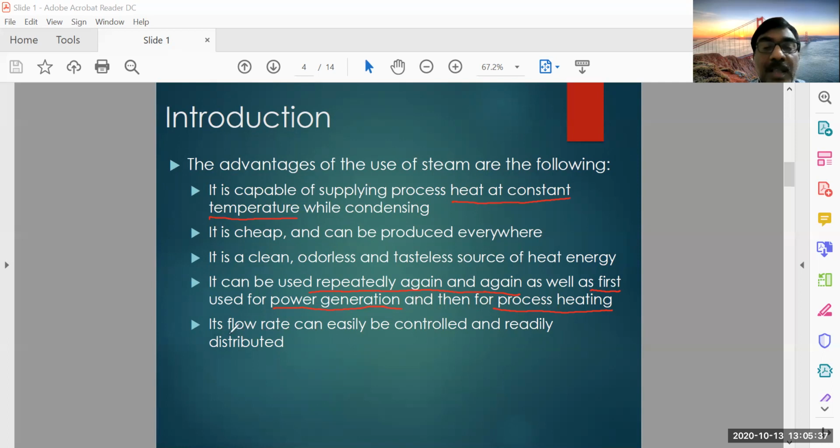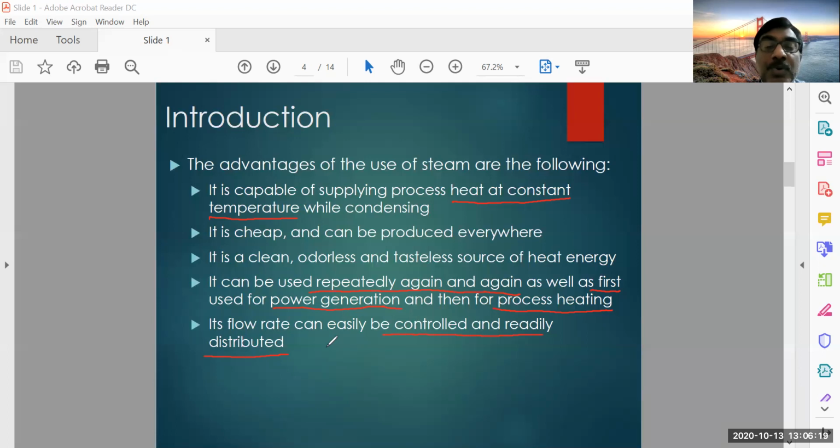Its flow rate can be easily controlled and readily distributed. This is also a very important one, because any working medium, if you want to supply at regulated and specified rates, then control is very important. You want only a certain amount of heat to be supplied for a certain time, or at a particular temperature. A particular process may have certain parameters like temperature, pressure, and all those things.